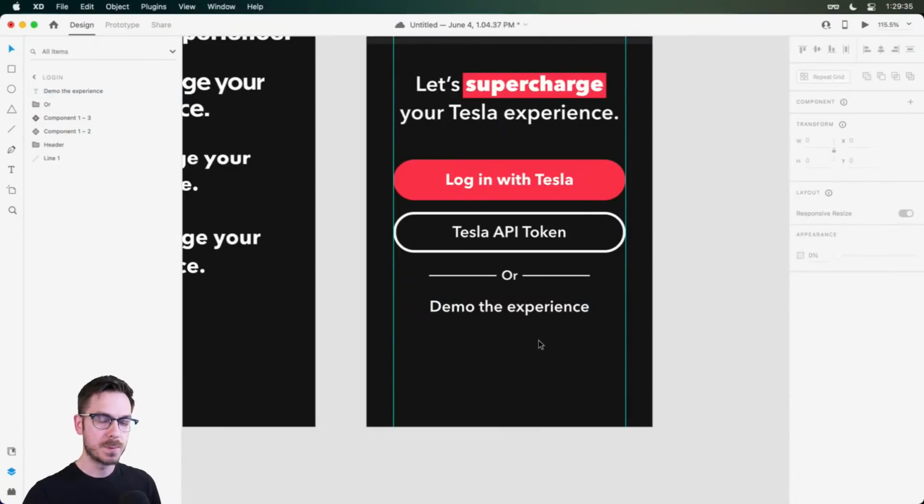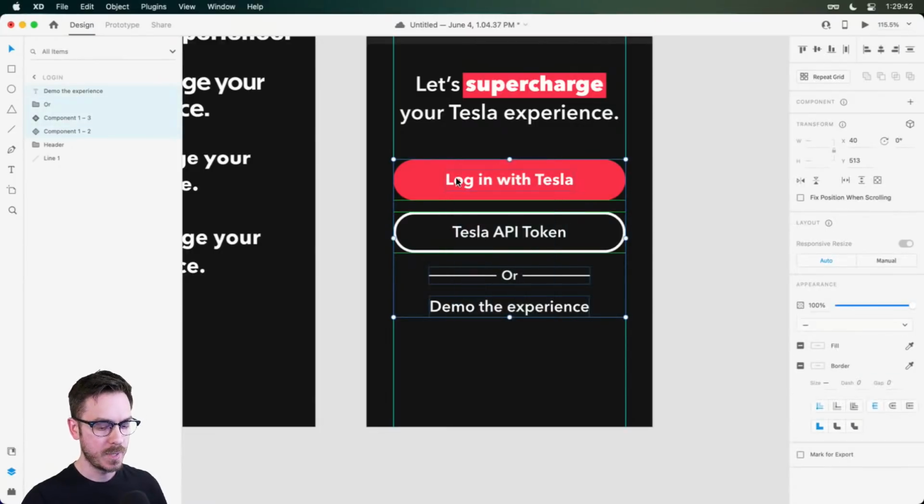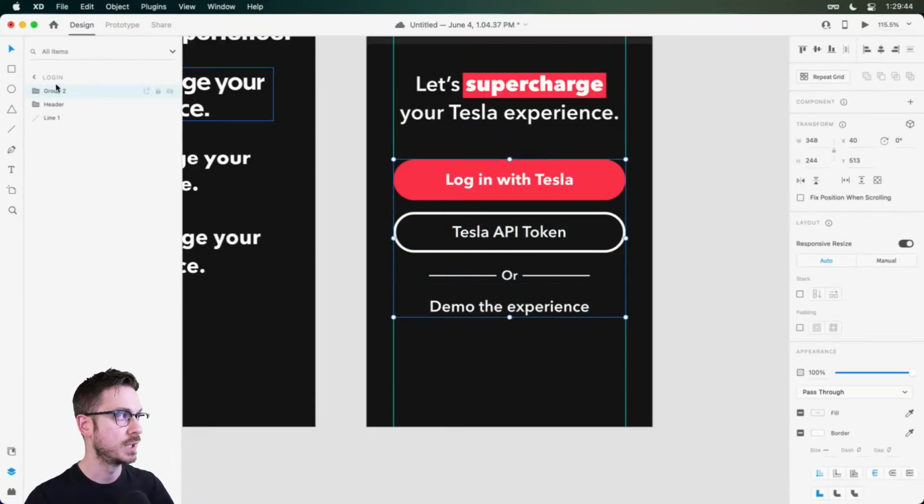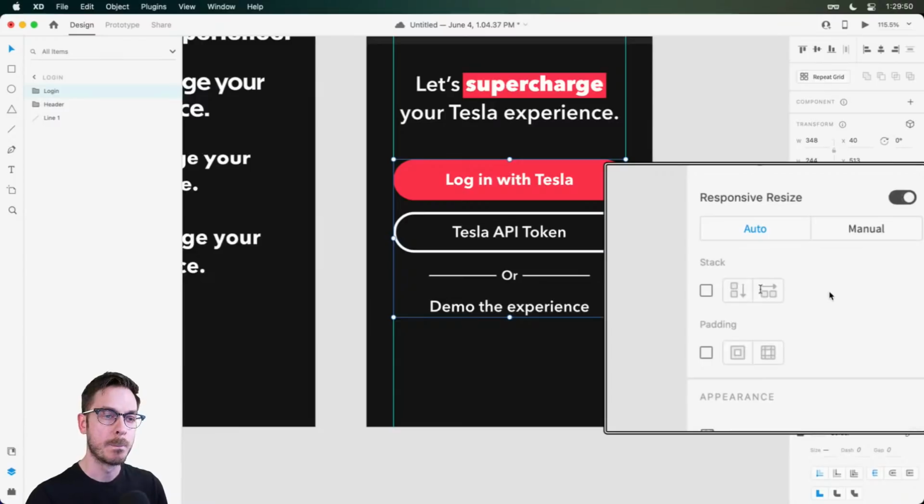Looks good. So at this point, we have a lot of information down at the bottom. This is a good opportunity to use stacks. So if I select all this information down here, I'm going to group it, Command or Control G, and I'll just call this group login. And then over within the properties inspector to the right, I can enable a stack. And Cornell said I should make the O in "or" lowercase. So that's a good point. I can try that in a second.